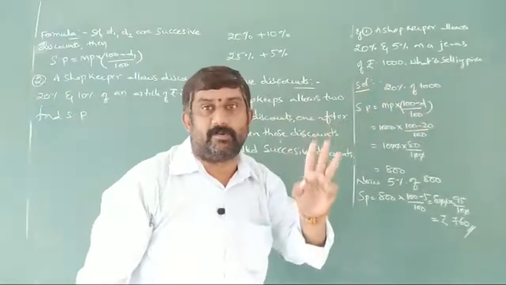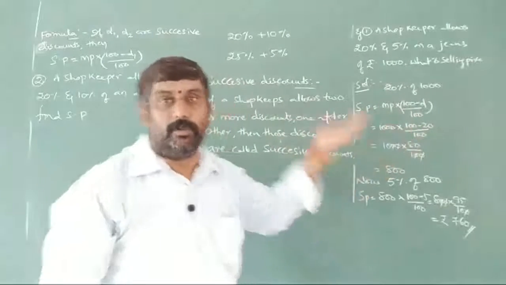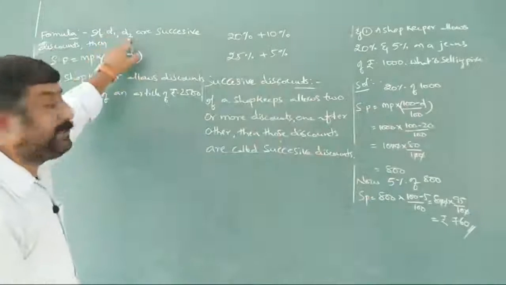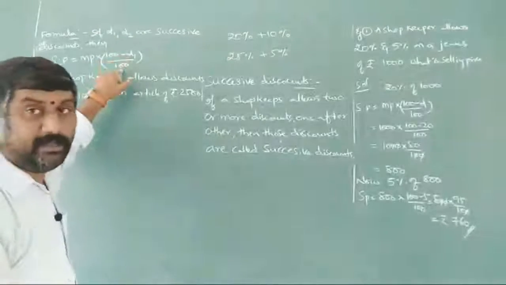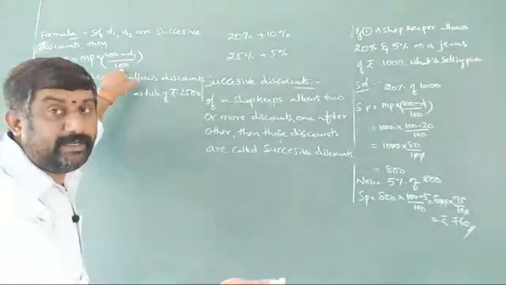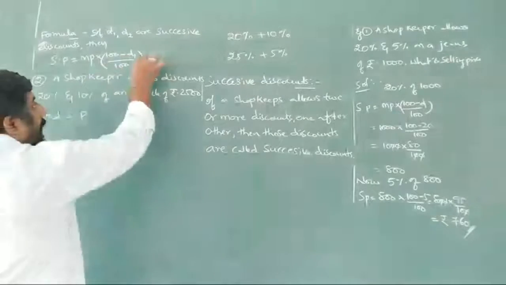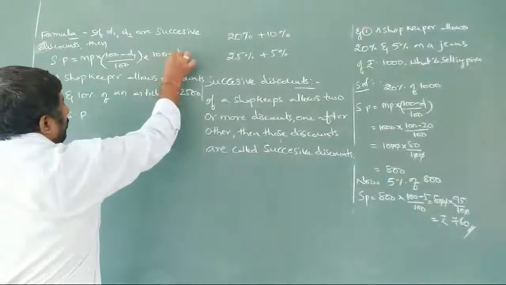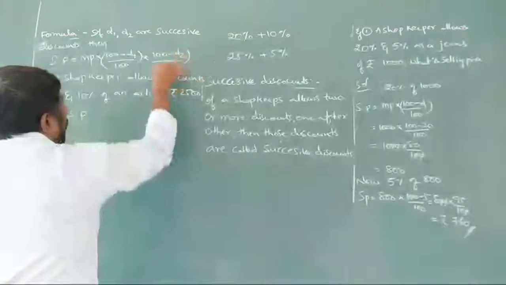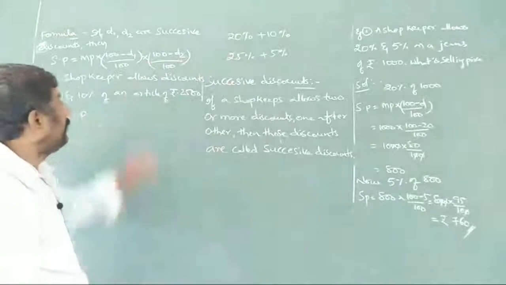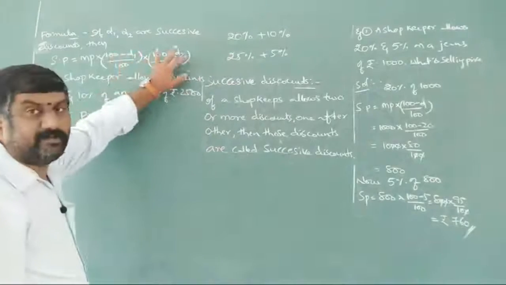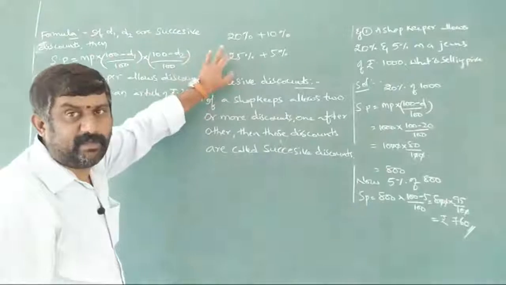But for successive discounts, there can be 1 or 2 or more. So I am taking 2 here, D1, D2. Then MP into 100 minus D1 by 100. And again one more discount is allowed, D2, so into 100 minus D2 by 100. You can continue this as many times as the discounts he gives you: D3, 100 minus D3 by 100.